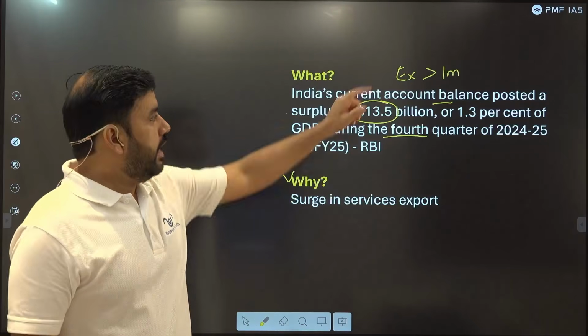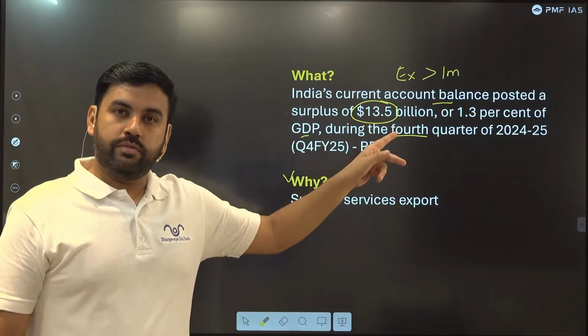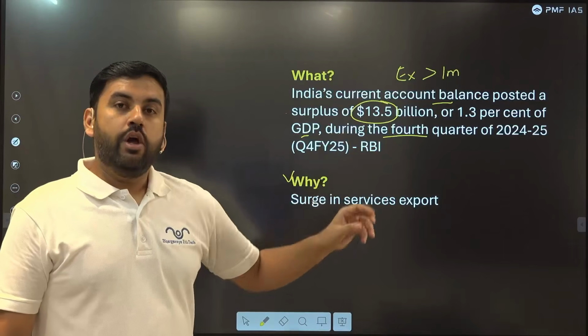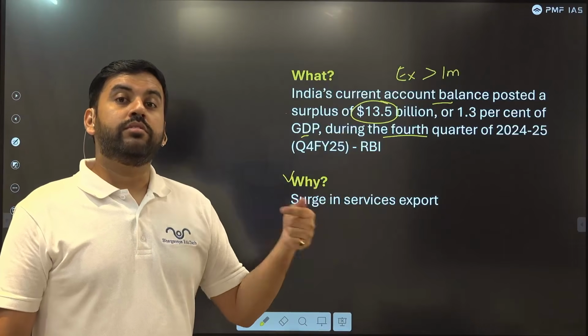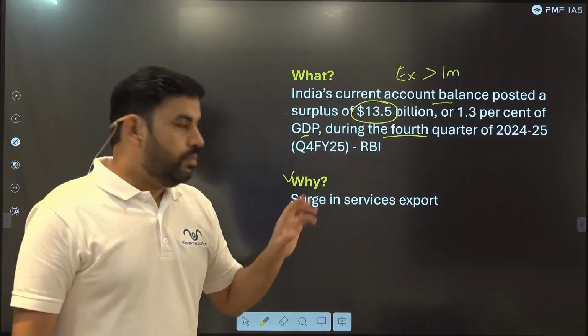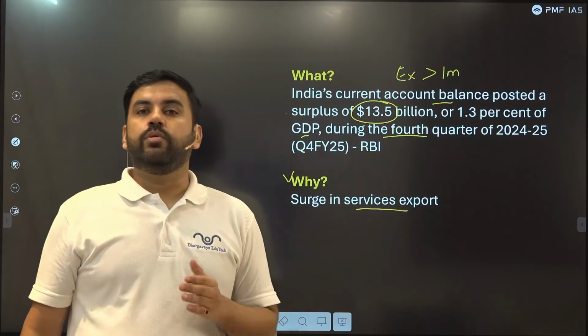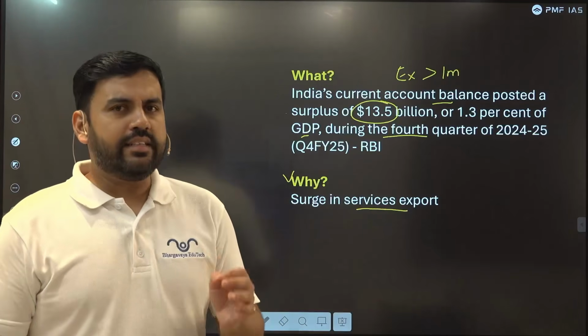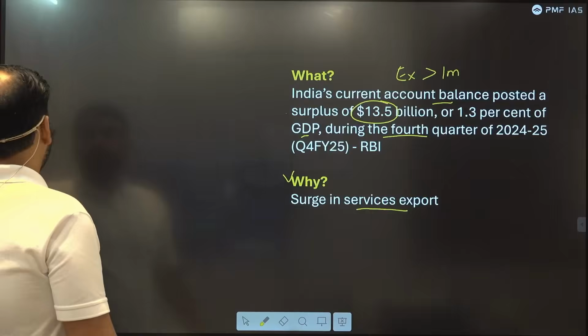Why is there a surplus? I told you this export includes export of goods also, export of services also. So out of goods and services, which was in surplus? Services. Because of the higher service exports, there was a surplus. Let's understand this and dissect it.